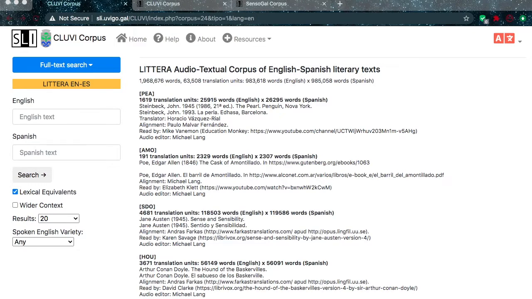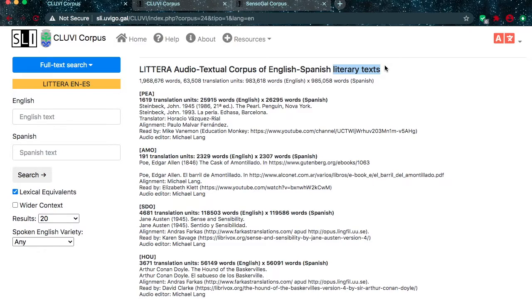This video will present an overview of some of the basic features and characteristics of the Litera corpus. The Litera corpus is an audio-textual English-Spanish parallel literary corpus. In other words, it contains two types of data format, text and audio. It is a bilingual corpus. The text and their translations have been aligned at the sentence level. Its domain is English language literary works.